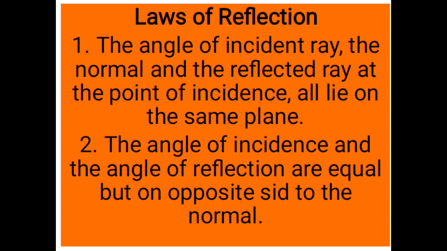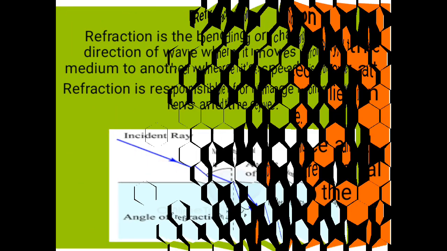And the second one is the angle of incidence is equal to the angle of reflection. The angle of incidence is equal to what? The angle of reflection. Yes. Whatever you have gotten there for the angle of incidence will be the same thing as the angle of reflection. These are the two laws of reflection.